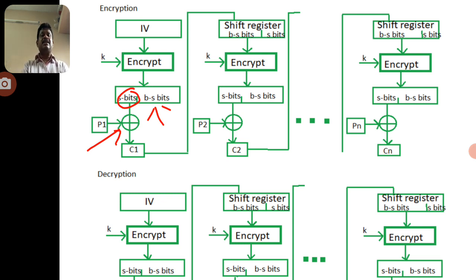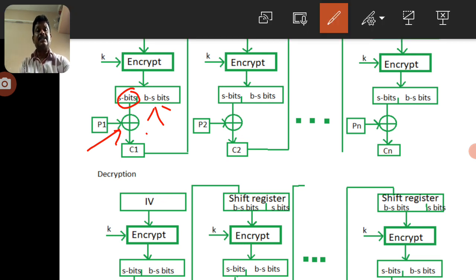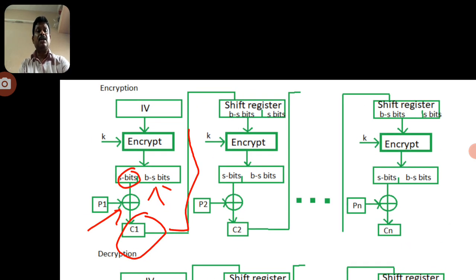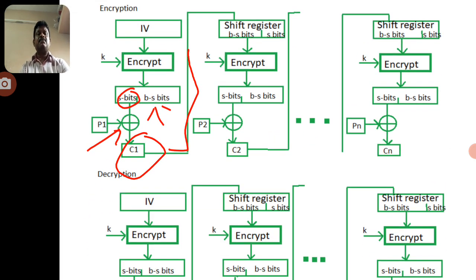So again we can select the S bits, and we can eliminate the bits from the original ciphertext, that is the B. So here you can observe the first block output, that is the cipher block, is the input of the second block. So that can be applied to the shift register. After that we can encrypt the data. So that is in the place of IV.